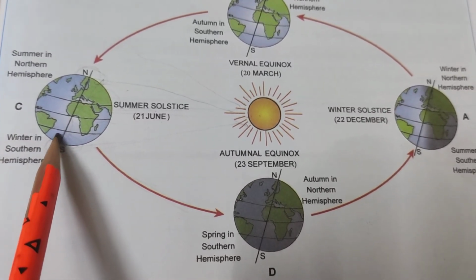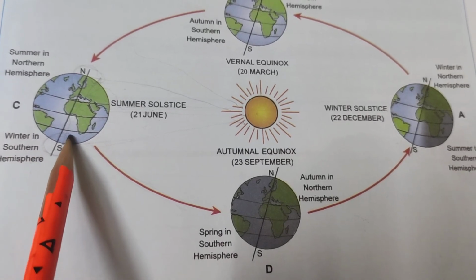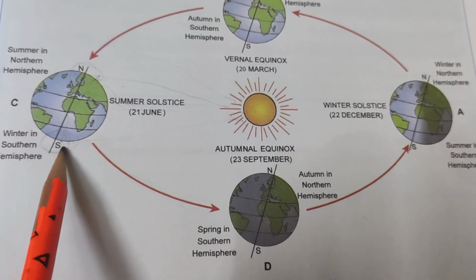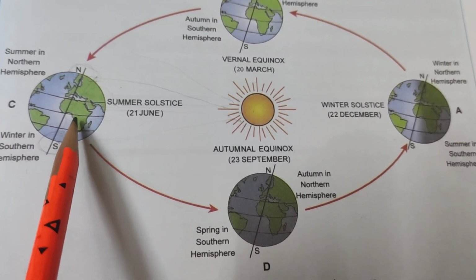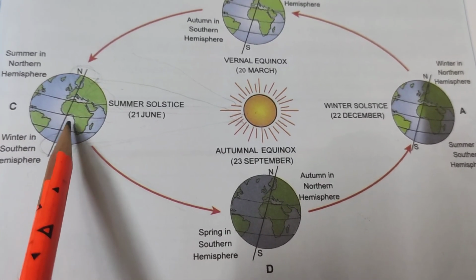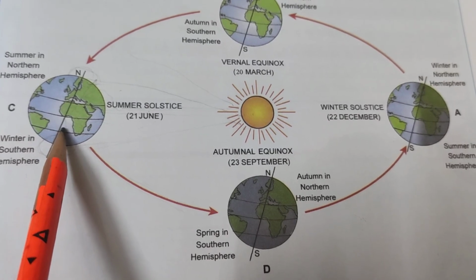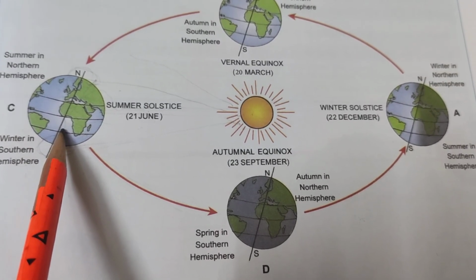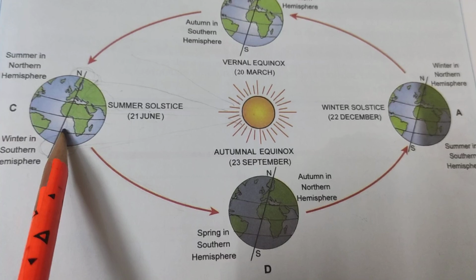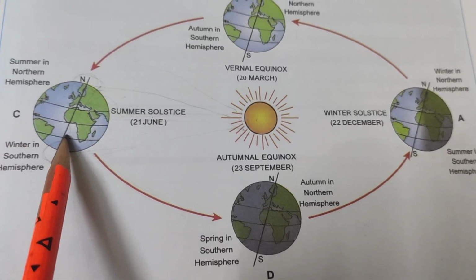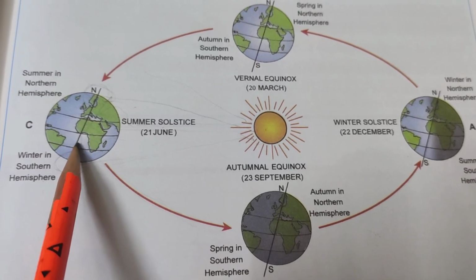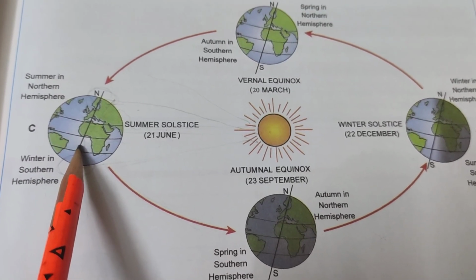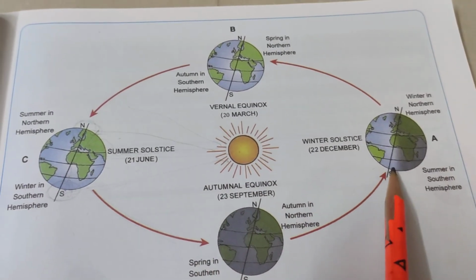This South Pole experiences 6 months of night, and on 21st June there are longer nights and shorter days. That is called summer solstice. I hope it is clear to you. Just opposite here,